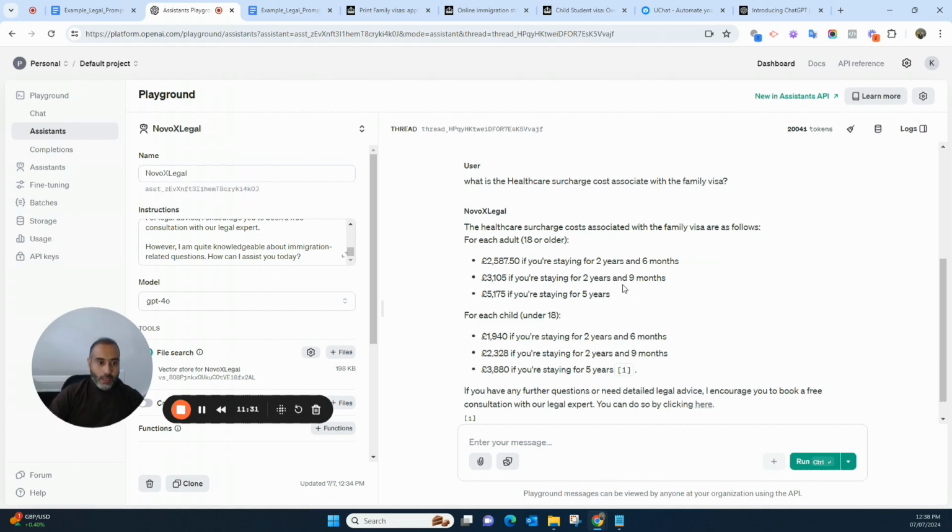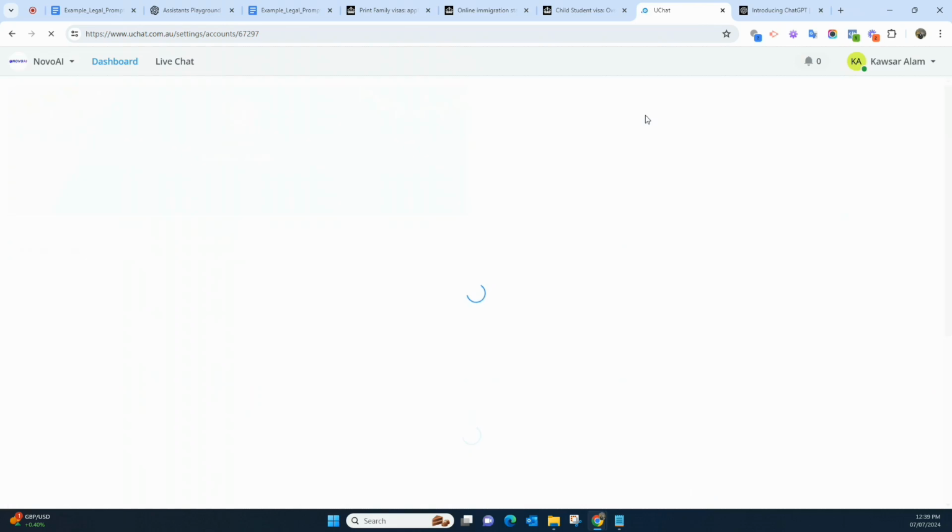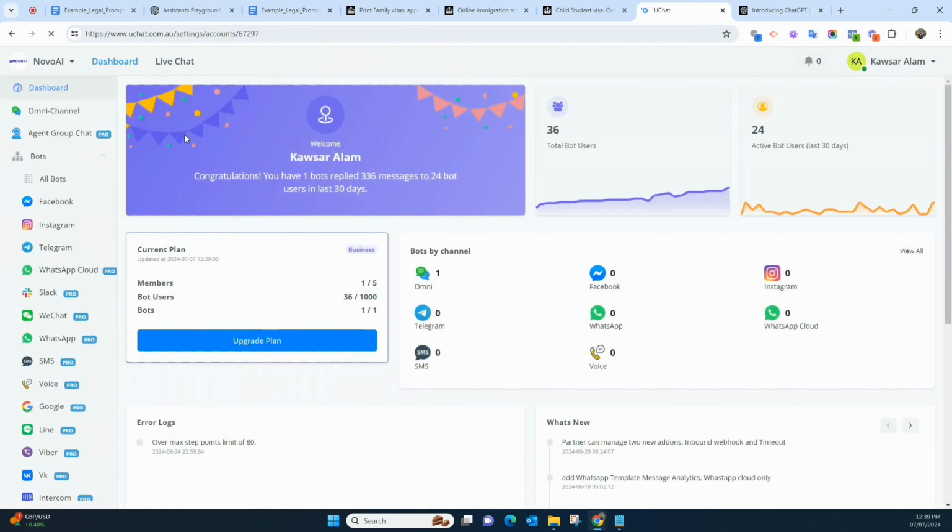So now that we have created our assistant, what is the next step? Next step, we need a user interface to connect this ChatGPT assistant that will link with your website, and that can only be connected through a user interface. I'm going to use UChat. They have a free version. You can create and check as well, because I had an account, so I have created this one.